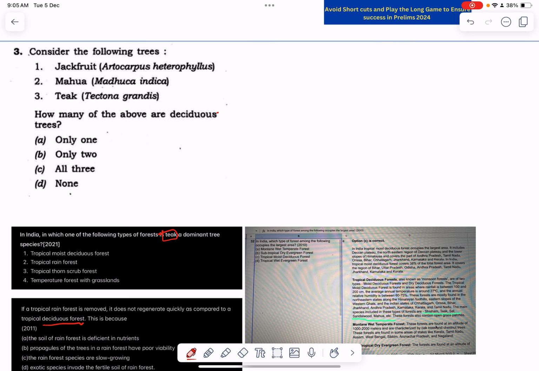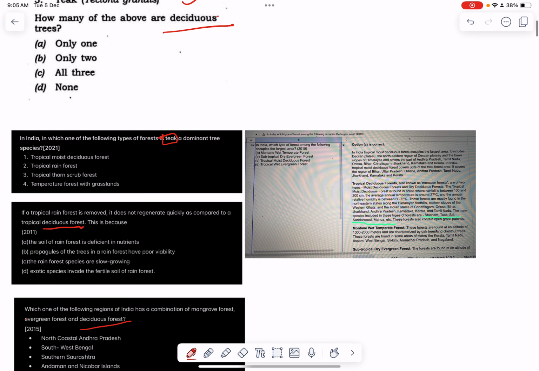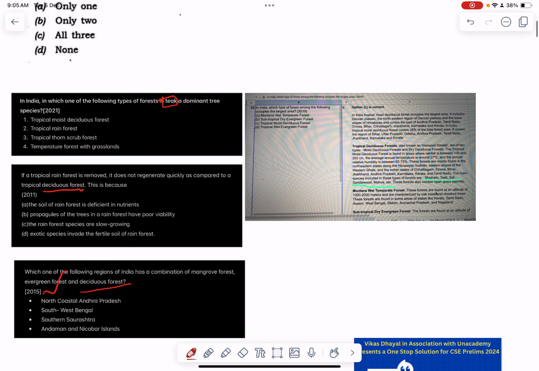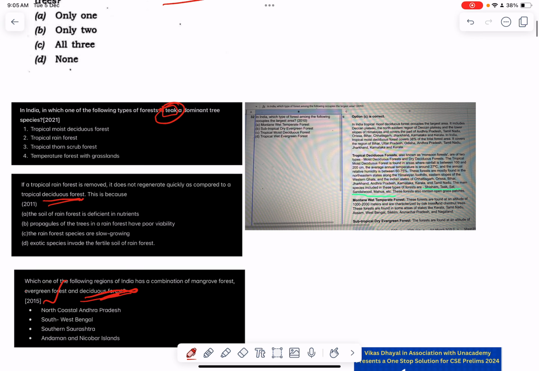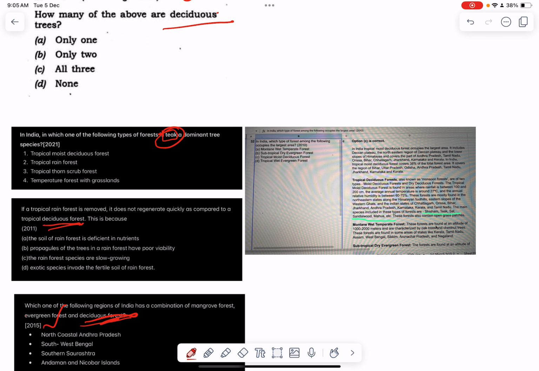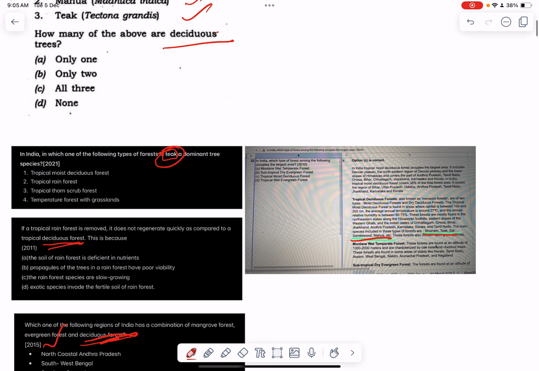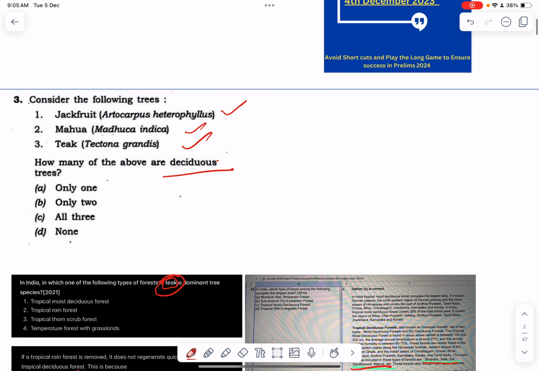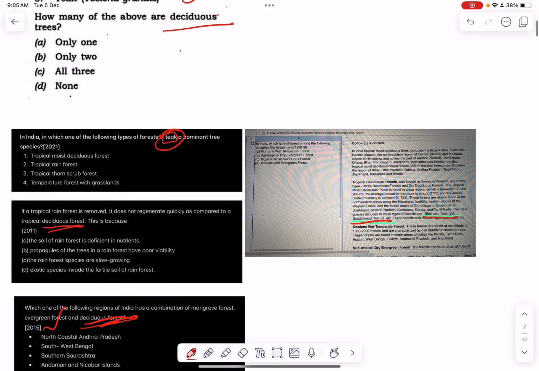Look at this question. Question number 3: jackfruit, mahua, teak, which of these are deciduous trees? Look at the PYQs 21, 11, 15. Deciduous trees is a constant theme here. Teak was explicitly asked in 2021. This is one question of the 10,000 questions program of last year, where sesame, teak, sal, sandalwood, and mahua were given in the solution. You can easily identify that these two options are correct and this is incorrect, and you could have marked this question correct. So if you know which themes are going to be asked based on this analysis, you are going to prepare those themes better than others, right?